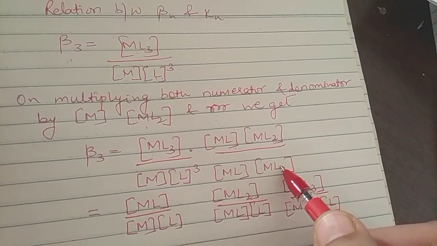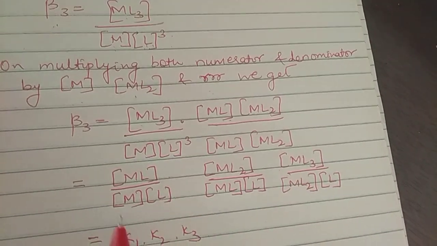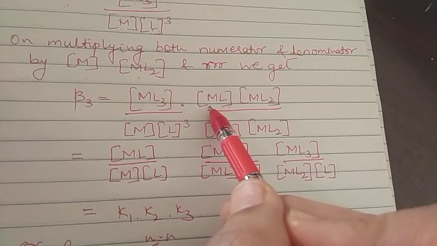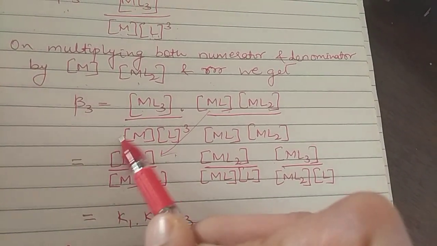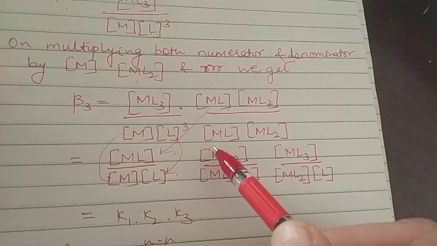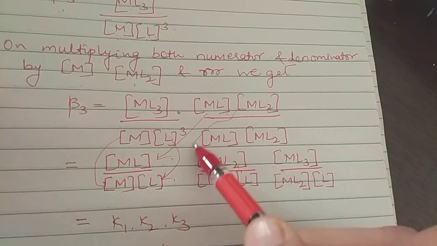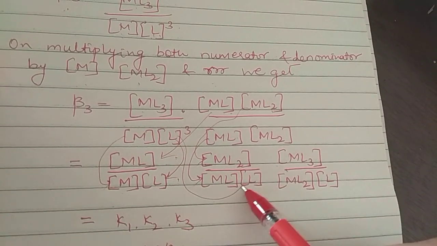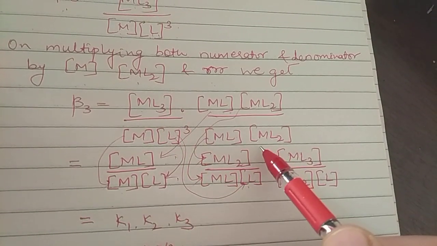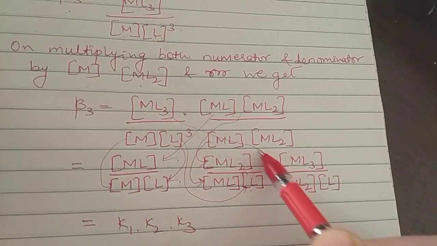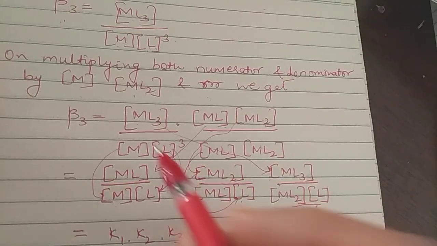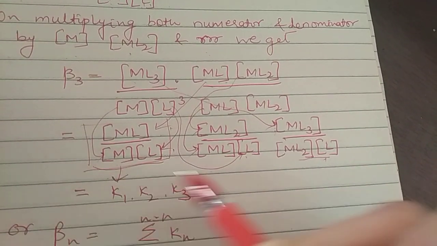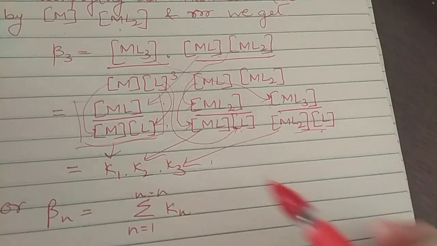Now let's rearrange and reshuffle them. We can write them like this: ML divided by M into L. We have taken this here and one of the ligands here. Then again we write ML2 here, this metal-ligand here, and one more ligand comes here. Then again ML3 comes here, and the same thing follows. Now we have brought it into a format where we can directly write that this is equivalent to K1, this is equivalent to K2, and this is equivalent to K3.